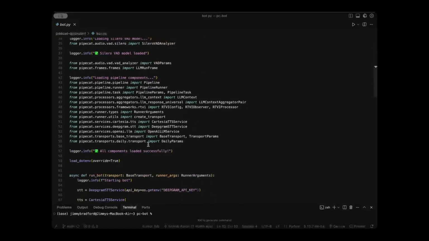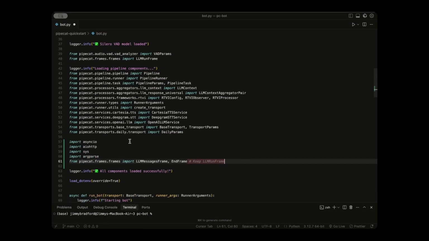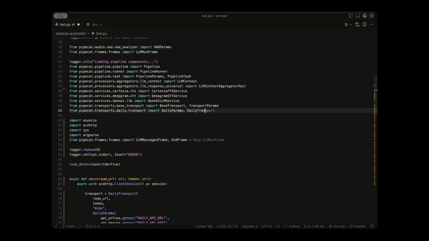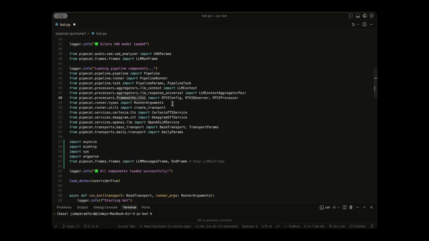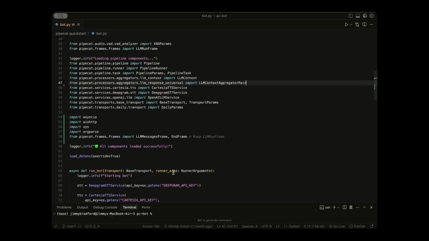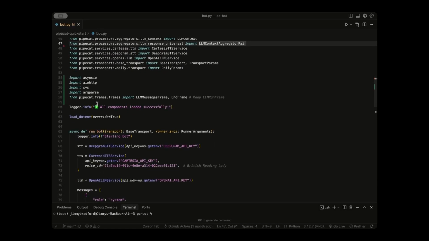We can go right below where we finished importing the Pipecat transport components and import these 5 right here, as well as daily transport up here like so. Okay, and we can also remove these 3 transports we're not using anymore just to keep it concise. All right, so let's scroll down a little bit, and we're going to change this logger.info line at the top